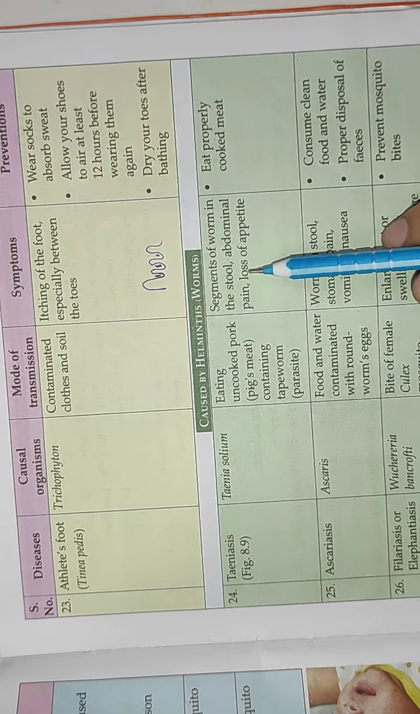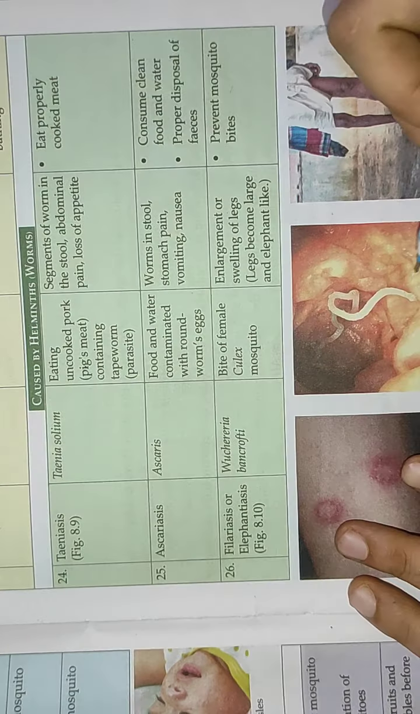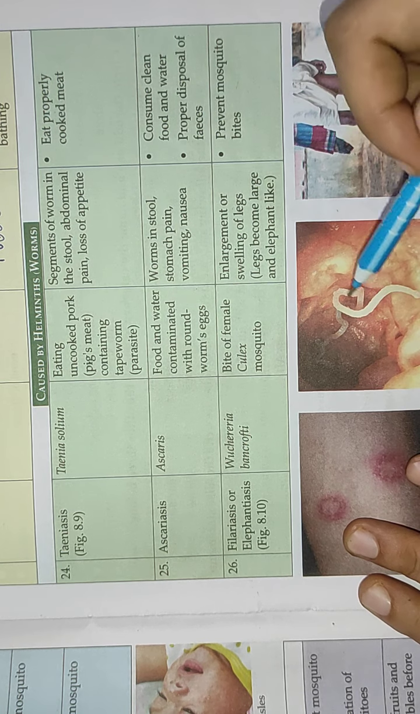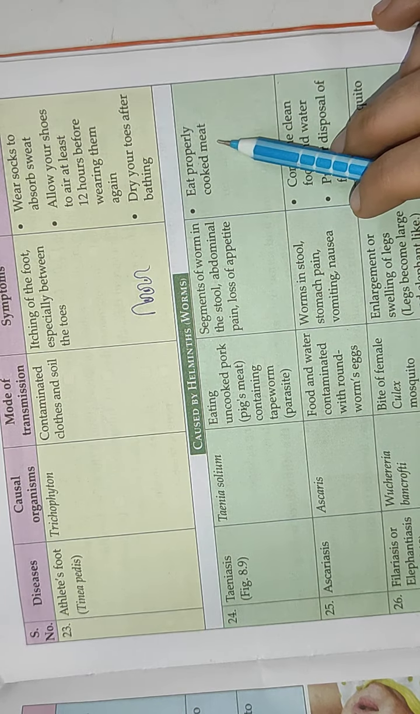In teniasis, the symptoms are segments of the worm in the stool, abdominal pain, and loss of appetite. This tapeworm can be cut, and the segments of this will be seen in the stool. There is high pain in our abdomen and there is loss of appetite. Then eat properly cooked meat, the only solution.